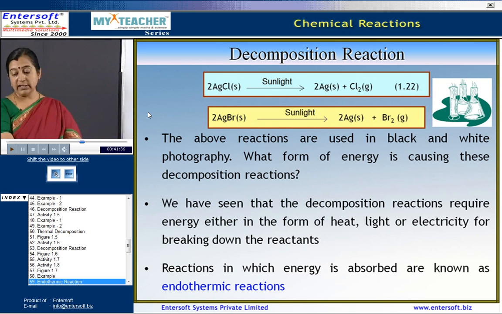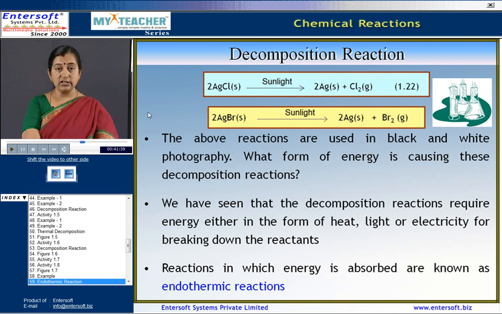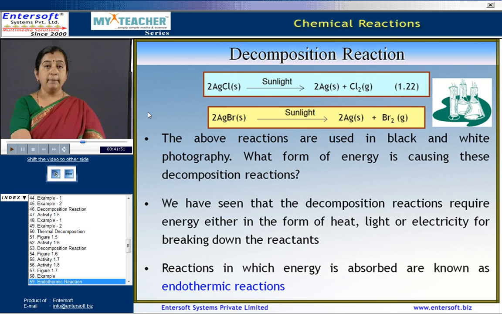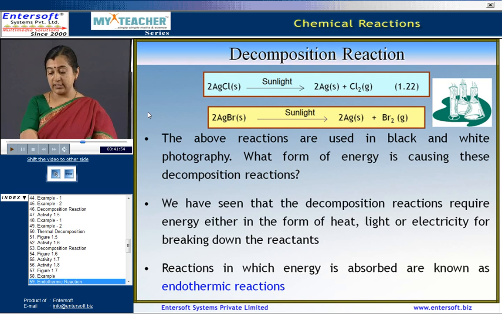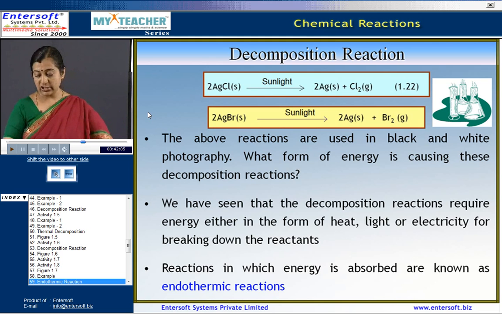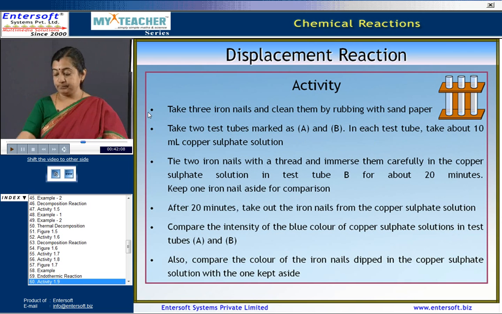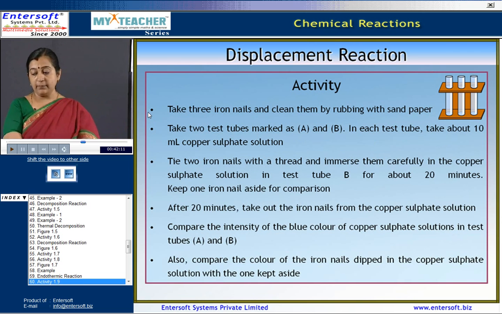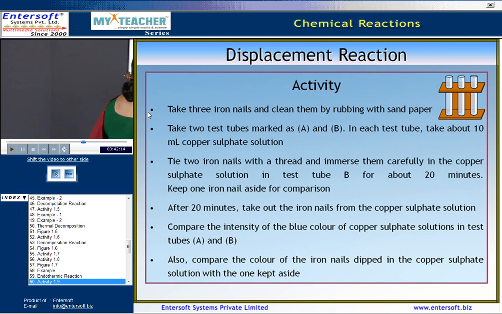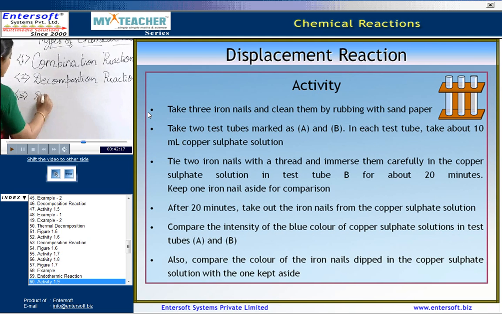Now, what form of energy is causing these decomposition reactions? The decomposition reactions require energy either in the form of heat, light or electricity, breaking the compounds down into their components. The reaction in which energy is absorbed, as you can see here, is known as an endothermic reaction. Now, coming to the next type of reaction, the third type, we call this the displacement reaction.